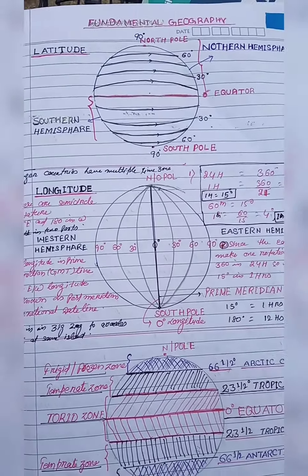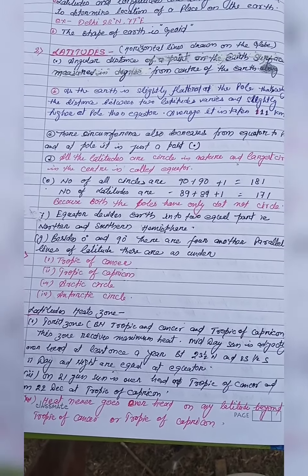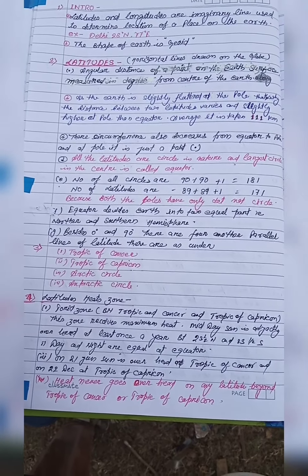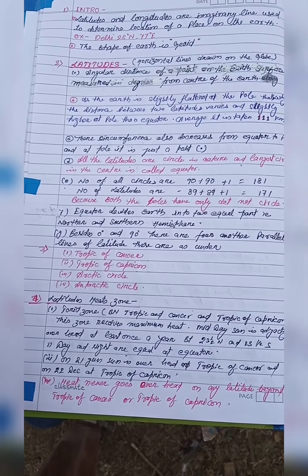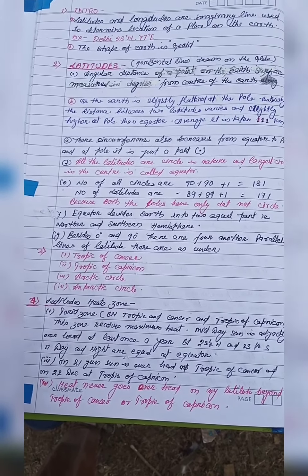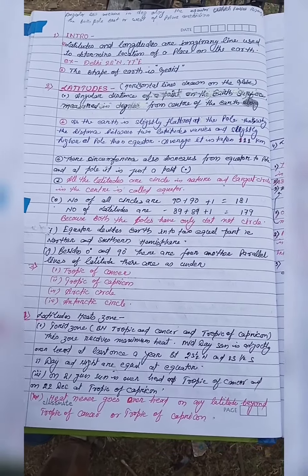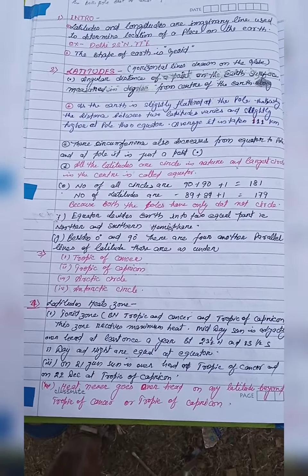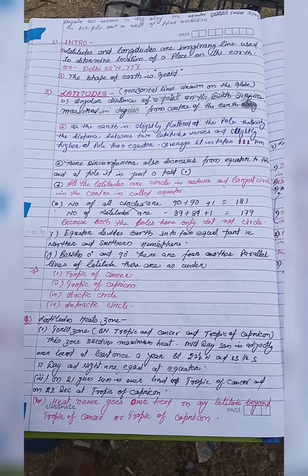That's why the number of circles is 90 plus 90 plus 1, that is total 180. Sorry, the number of circles is 89 plus 89 plus 1, that is 179, and the number of latitudes is 181. Please correct this, there was a mistake in writing.